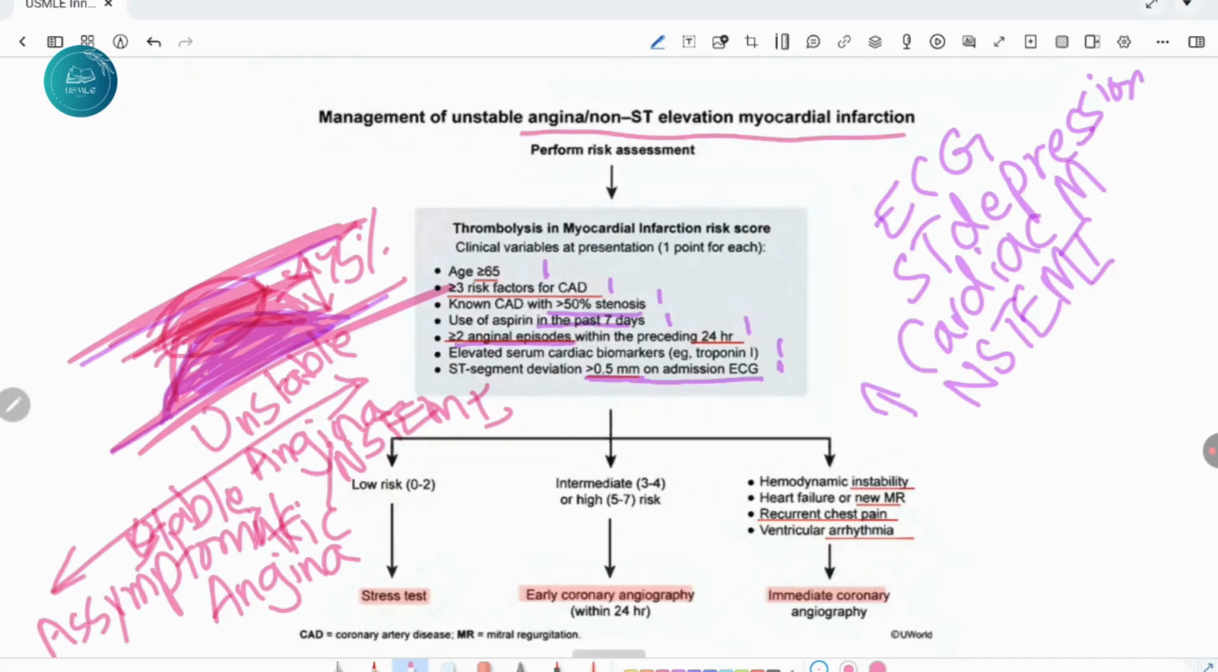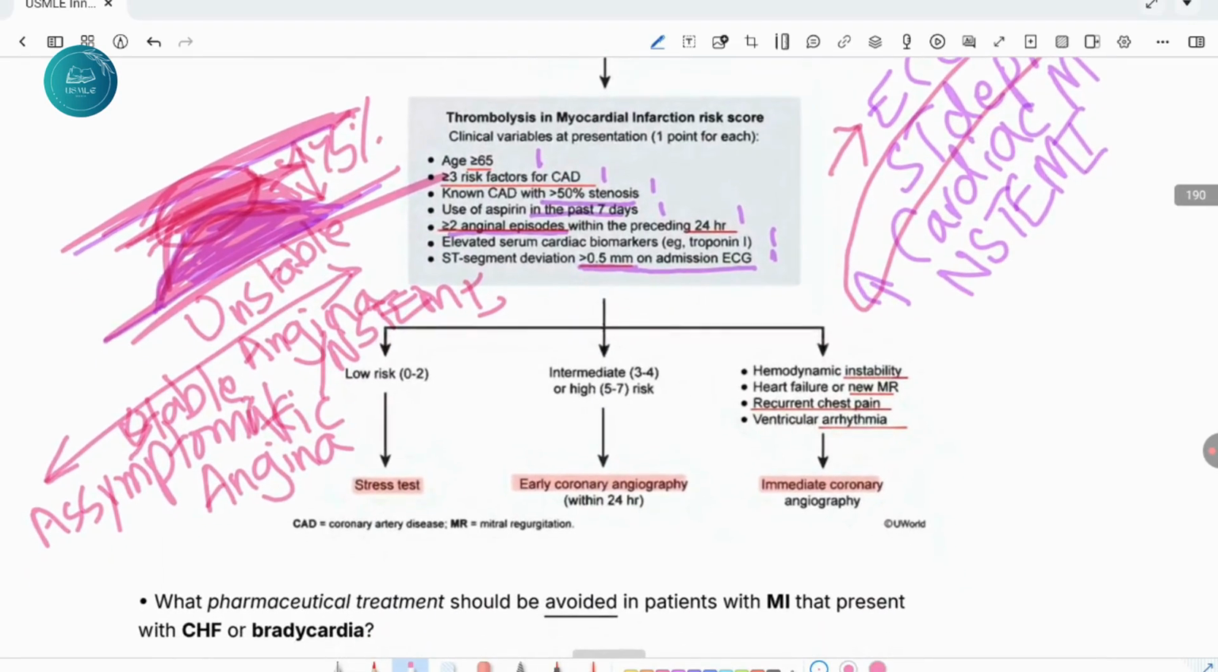Suppose the patient presents with chest pain, and in the emergency department, you have done an ECG, and on the ECG, you have noticed ST depressions, and you have done the cardiac markers, that is troponin and CKMB, and they are elevated. Then you have labeled this patient as NSTEMI. Then, for the further management, you will do some risk assessment of the patient.